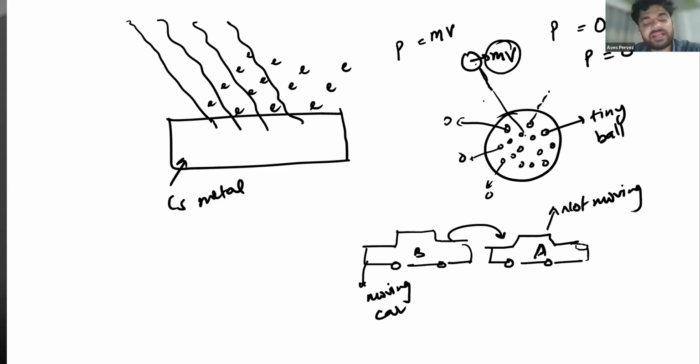And you have studied in the ninth standard that when a stationary object, this one with M1 U1 and this one with M2 U2, is hit, they will start moving with other velocities, M1 V1 and M2 V2. Or simply, the momentum will be transferred.